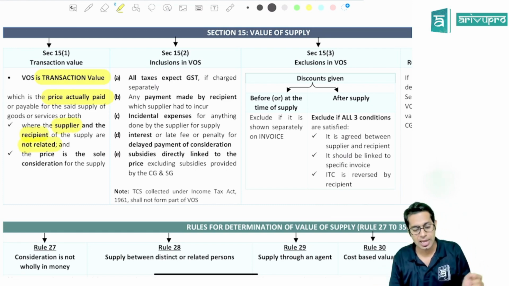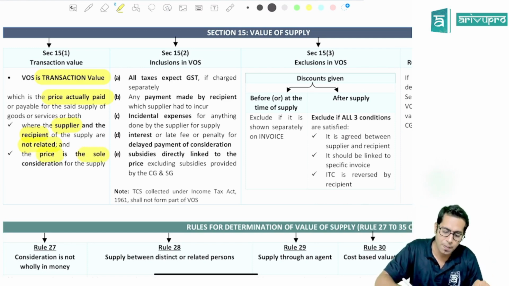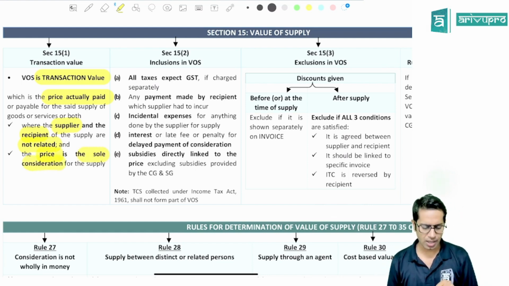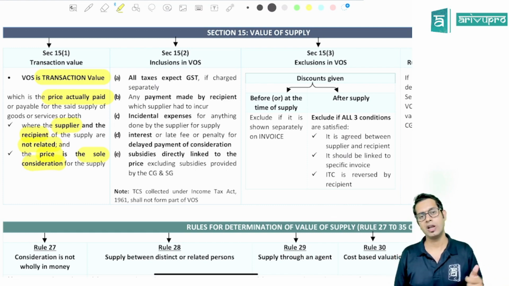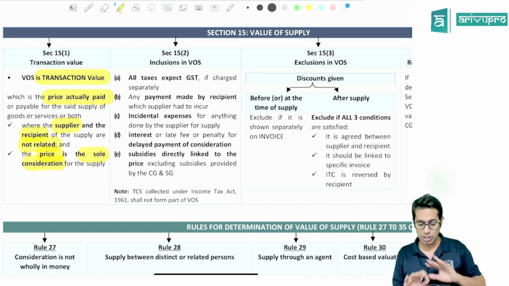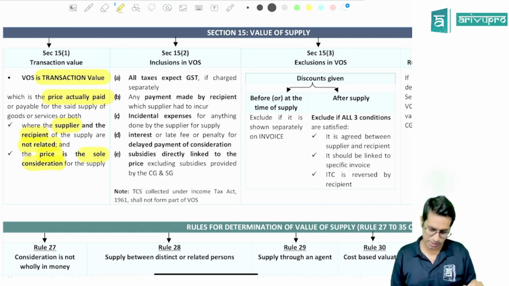The price which is actually paid or which becomes payable, where the supplier and the recipient are not related, and the price which you are paying is the only consideration. It is the sole consideration. I'll repeat. Section 15 says value of supply is transaction value. Transaction value is the price which is actually paid or becomes payable, where the supplier and the recipient are not related, and the price is the sole consideration.